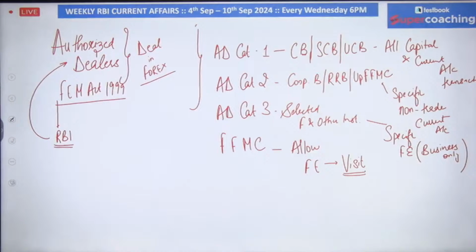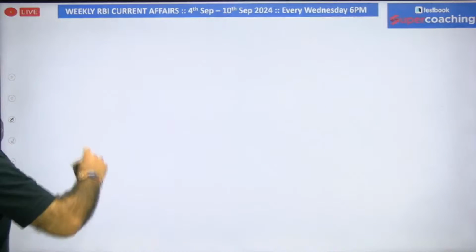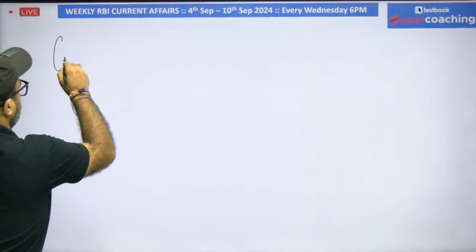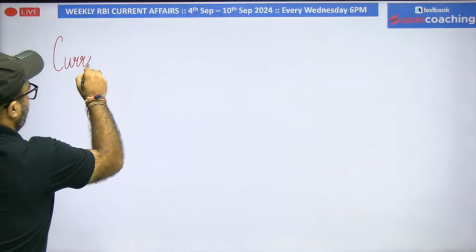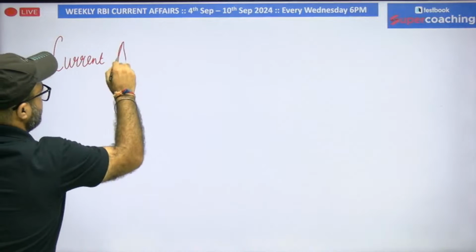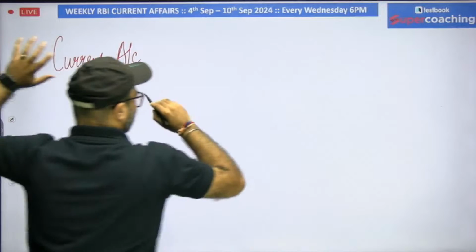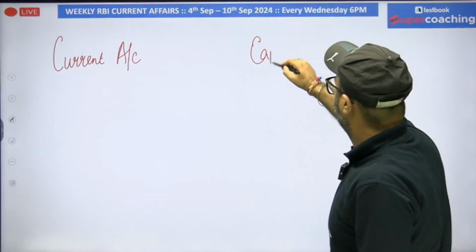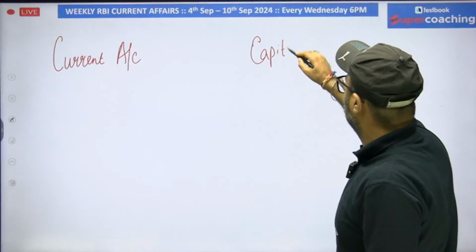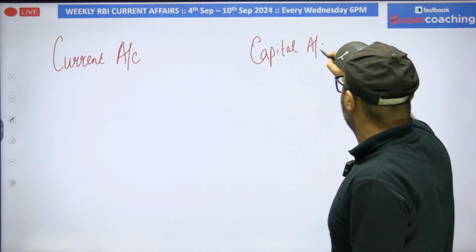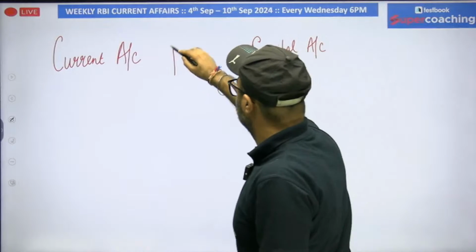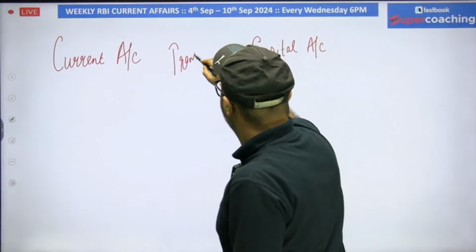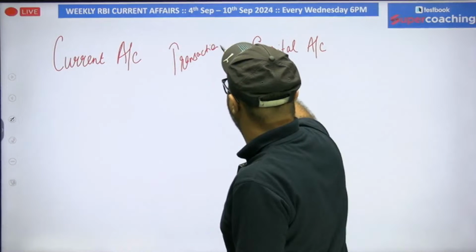Is it clear? Now, moving on to the third point. Sir, what is the meaning of current account transaction and capital account transaction? See, current account transactions and capital account transactions are very different from the current accounts which you maintain with the bank. So current account and capital account transactions are related to the source and destination of a transaction.